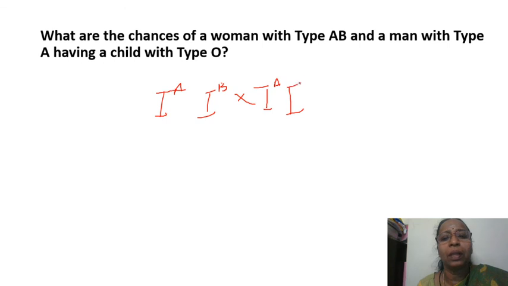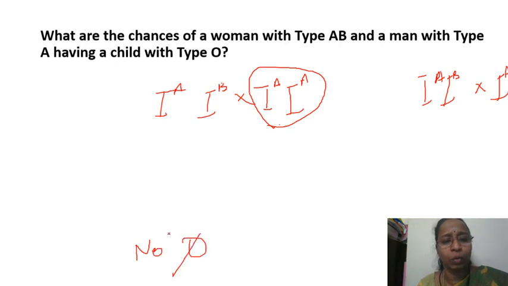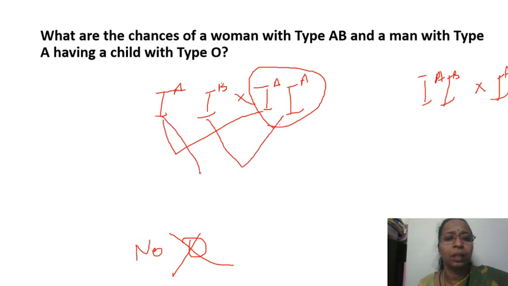This person can be homozygous for this, or he can be heterozygous for this. In both the cases, what are the outcomes? If he is homozygous A, then there is no possibility of O, no O, okay? O cannot happen because this and this, this and this, all of the characters will give only AB or homozygous A. No other options.